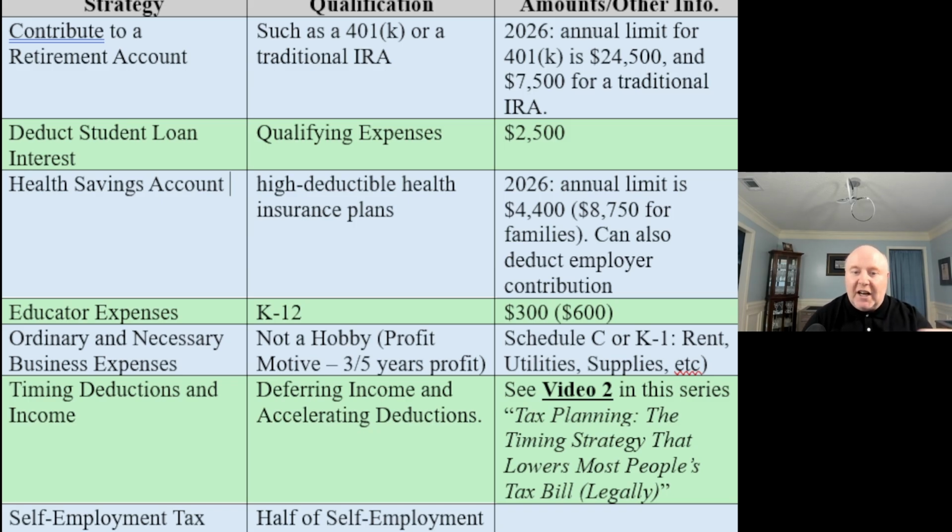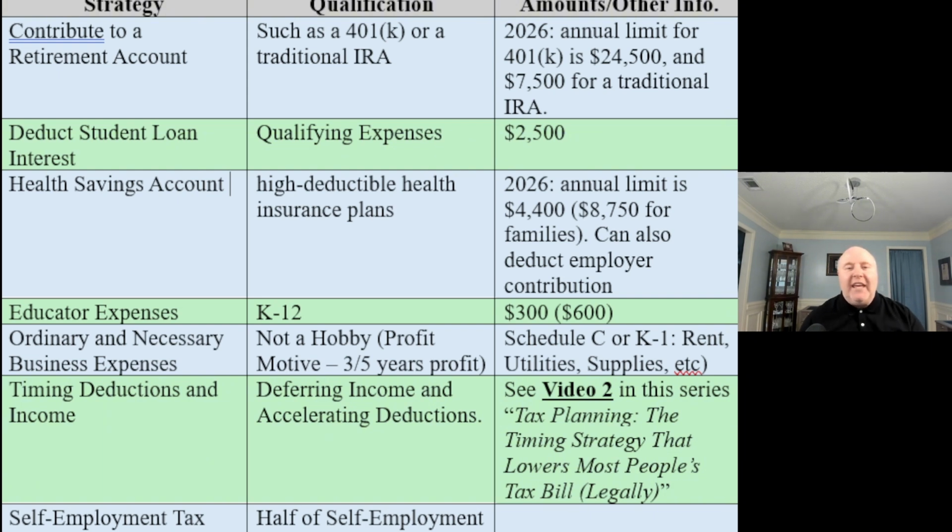Those are those high deductible health insurance plans. And we get to contribute to that, and then we use them as we need them for healthcare expenses. That reduces our AGI. It's a great way to do it. And you can go up to $4,400 if you're single, or up to $8,750 if you're going to be with a family. So it's a decent amount of money that helps us reduce our AGI. And not only that, but you can deduct the amount that your employer is also contributing, which people sometimes overlook. So it still reduces our AGI. We love those things.